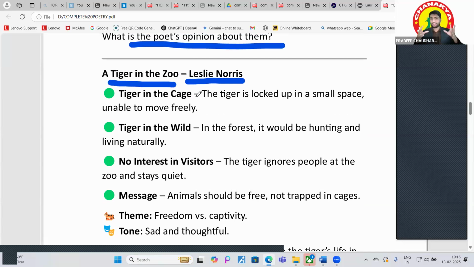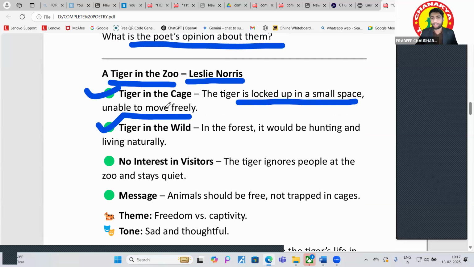So what happens in this? It starts with there is a tiger. He is in the cage, right? So the tiger is locked up in a small space, and he is unable to move freely. He can't move from that cage, right? And there is a comparison between the tiger in the cage and the tiger in the wild.